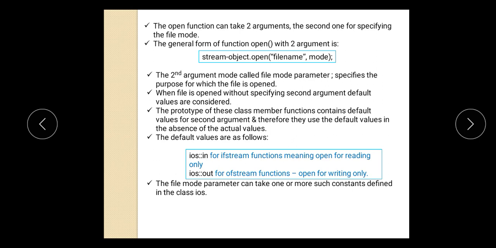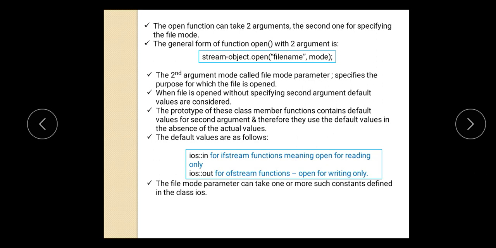When a file is opened without specifying this second argument, in that case the default value is considered for opening that file. The prototype of this class's member function contains default values for the second argument, and therefore they use the default values in the absence of the actual values. What do you mean by the default value?